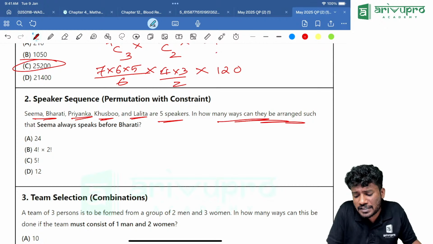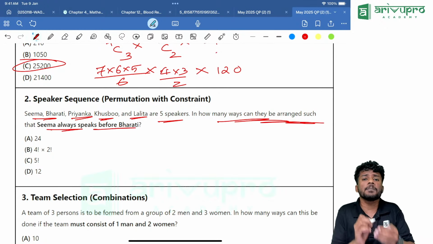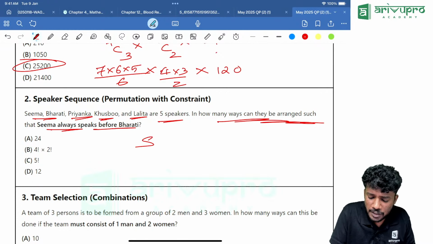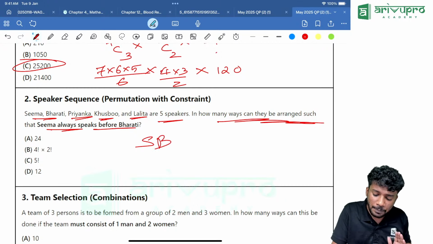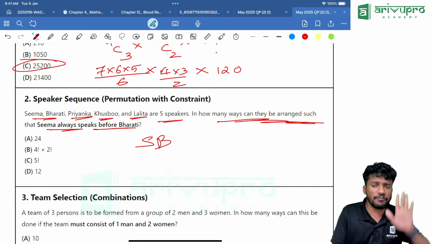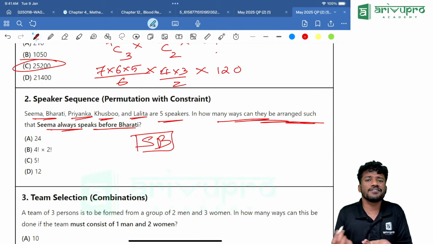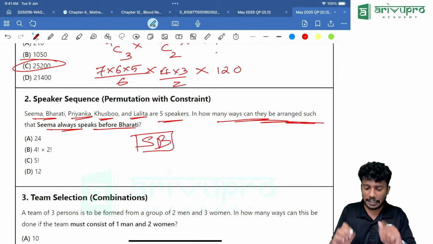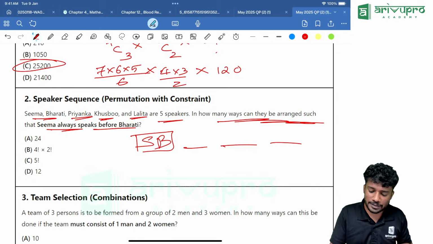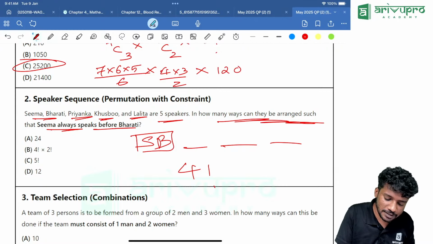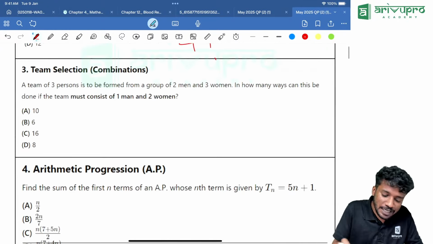Then, Seema, Bharati, Priyanka, Kushbu and Lilita are 5 speakers. In how many ways can they be arranged such that Seema always speaks before Bharati? What is the case? Seema should always speak before whom? Bharati. Then how many people are there in total? In total 5 people are there. These 2 people are always together because Seema will always speak just before Bharati. Now how many are left? 3 more are left. So the answer is 4 factorial. 4 factorial is how much? 24.